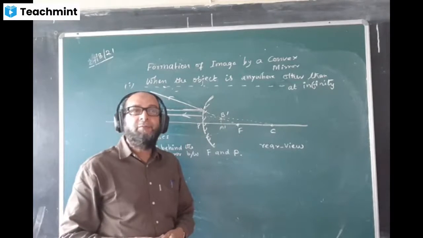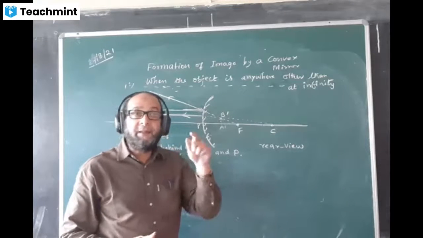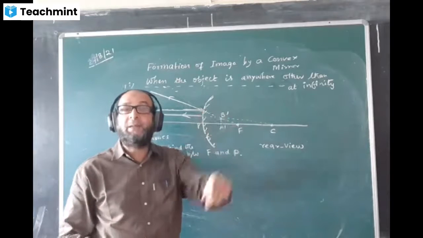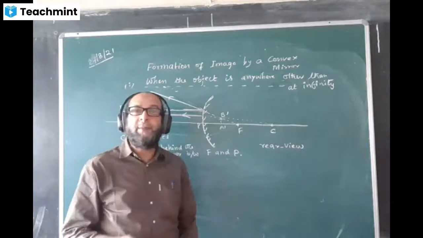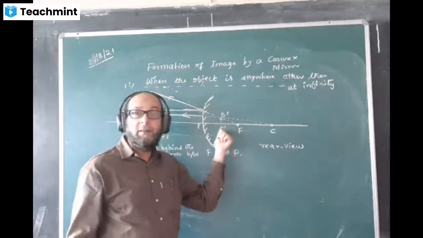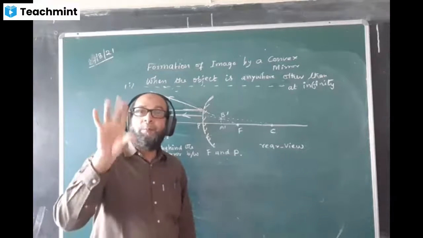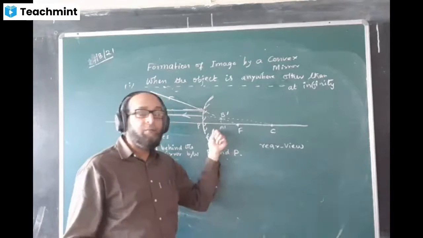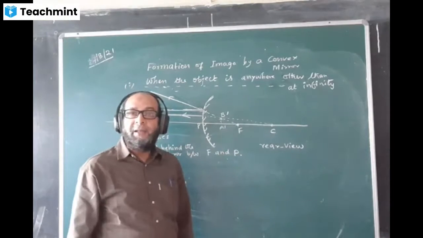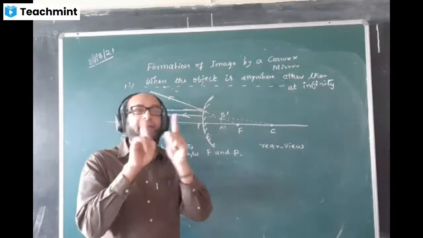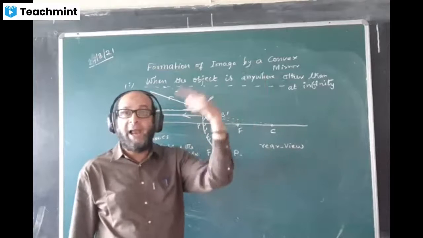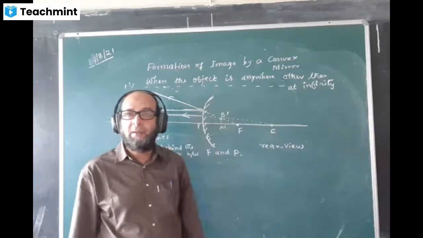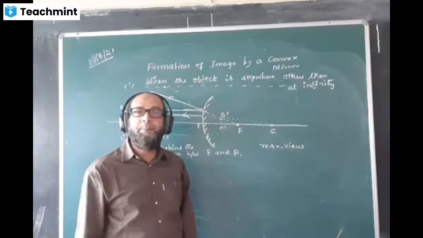The image which we can see directly in the mirror, that is formed behind the mirror, will always be virtual. But the difference between the images from a concave mirror and a convex mirror is that the concave mirror will form a bigger image and the convex mirror will form a smaller image. And in the concave case, when the object is very close, the image will form behind the mirror at a longer distance and the image will be bigger in size.